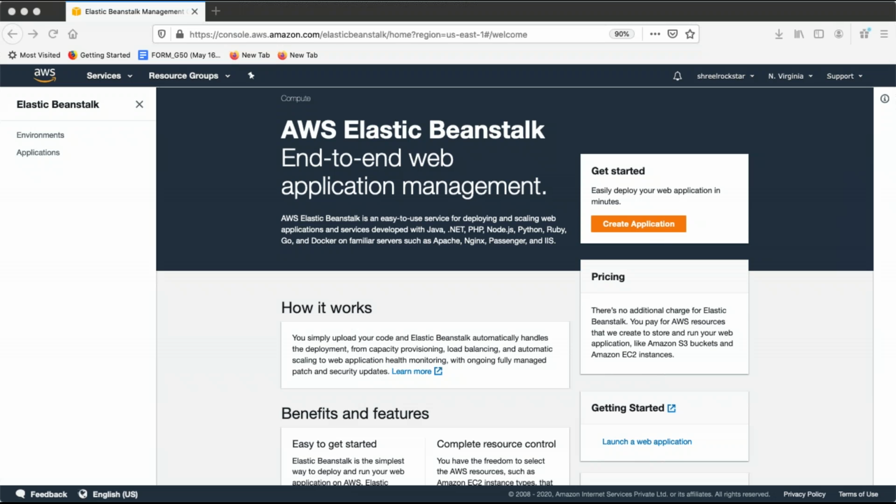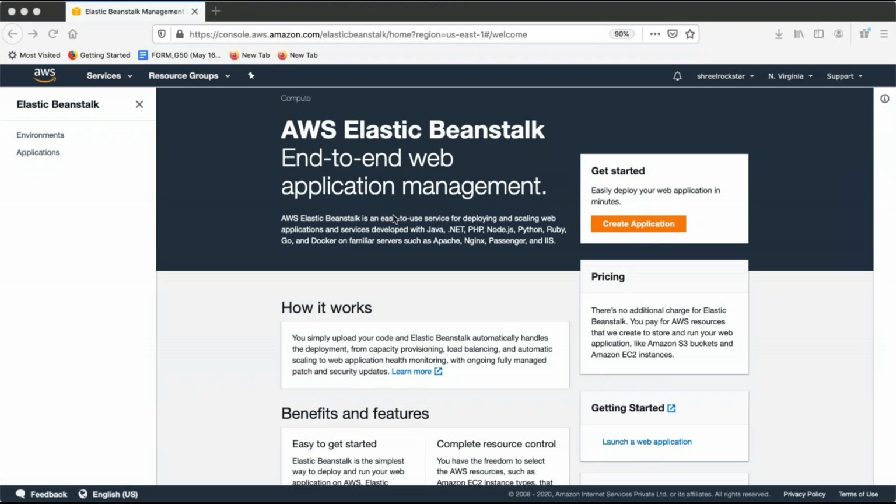Okay, so Elastic Beanstalk is part of deployment, right? It's currently compatible with Java, PHP, Python, .NET, Node.js, and many more. That means it's compatible with the popular languages available in the market. And it's a fully managed service provided by AWS.